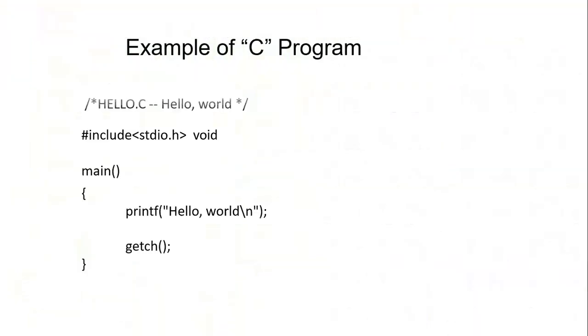Let us see a small example C program. This is a small example C program which consists of, in the first line, the documentation section. The second line is hash include. Yesterday we have seen hash include followed by the .h category. It's nothing but the header file. A header file always ends with .h. Void is again a data type, as you have seen in the previous slide. And main is my function where I want to print only a statement called hello world. And I'm ending my program by using getch. This is also a function.